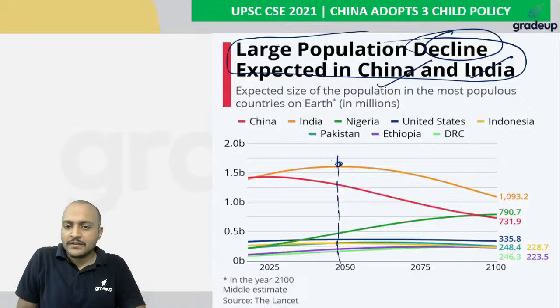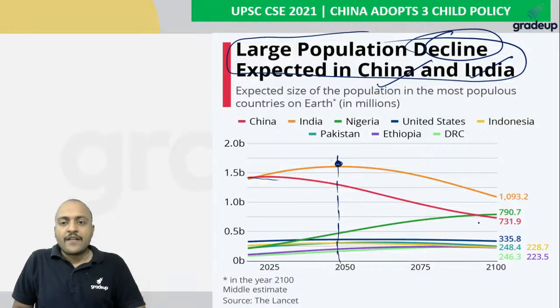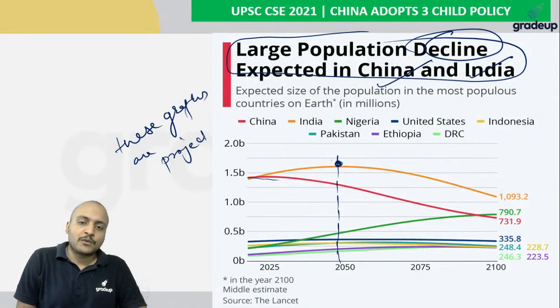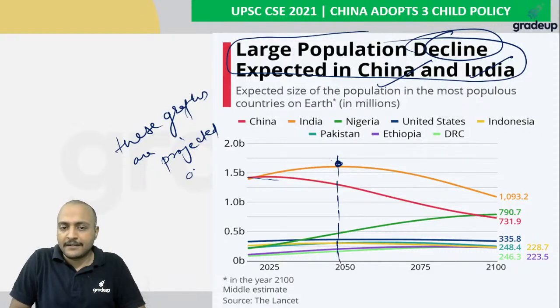India is going to see the reduction in population after 2050, and China has already started seeing reduction. However, let me tell you that these graphs are projected on the basis of current data, right? On the basis of current data.